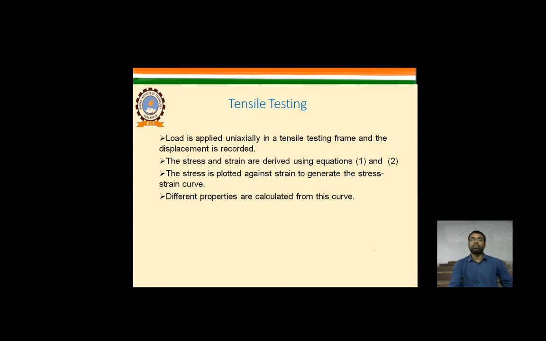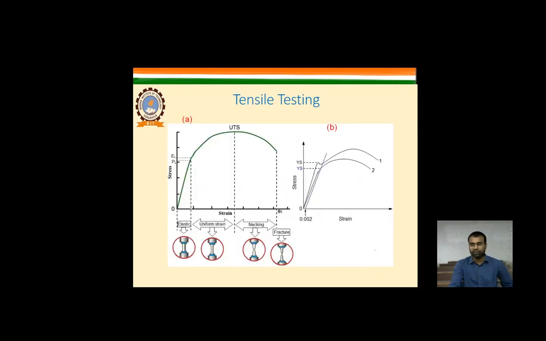And the stress is plotted against the strain to generate the stress strain curve, and different properties are calculated from this particular curve. So this is how the tensile test is applied and how the tensile strength of that metal is identified. As you can see in the figure, there is a dumbbell shaped material. As per the ASTM standard, we create this kind of dumbbell shaped metal.